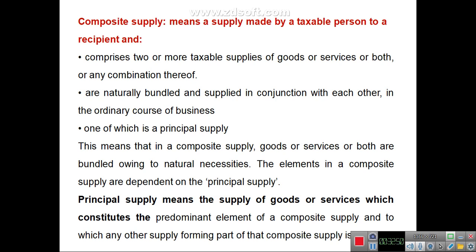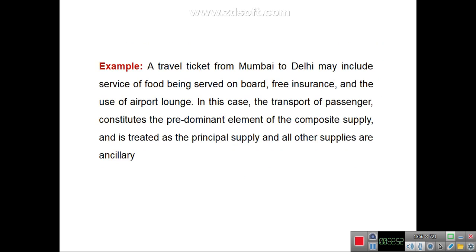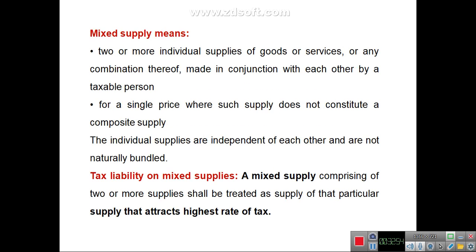The other type is mixed supply, which means two or more individual supplies of goods or services or any combination thereof made in conjunction with each other by a taxable person, supplied for a single price, where the supply does not constitute a composite supply. The individual supplies are independent of each other and are not naturally bundled.